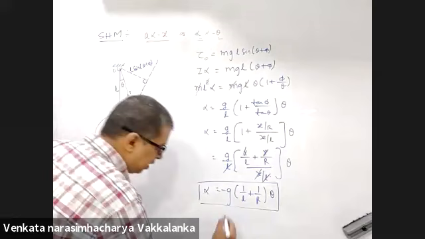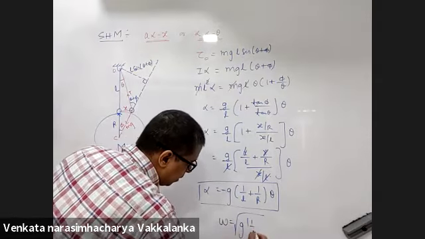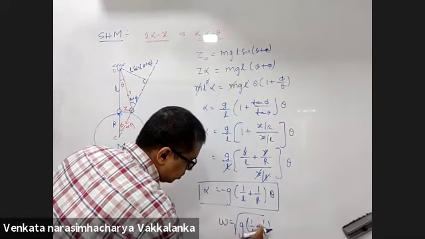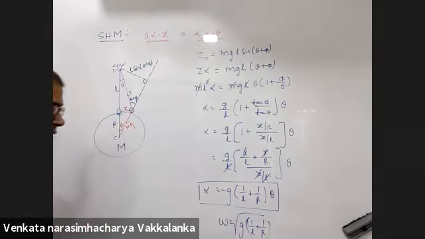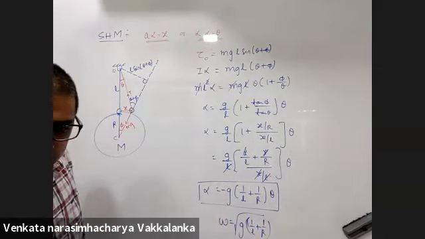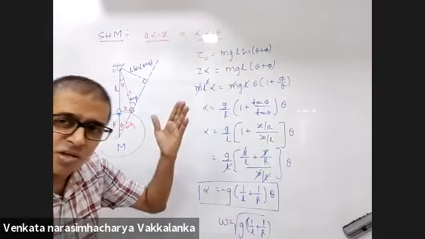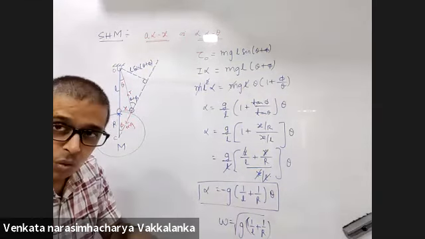Are you trying to tell me that omega squared will be g into 1 by L plus 1 by R? Yes. But you used to give us the formula omega is under root g by L. True.